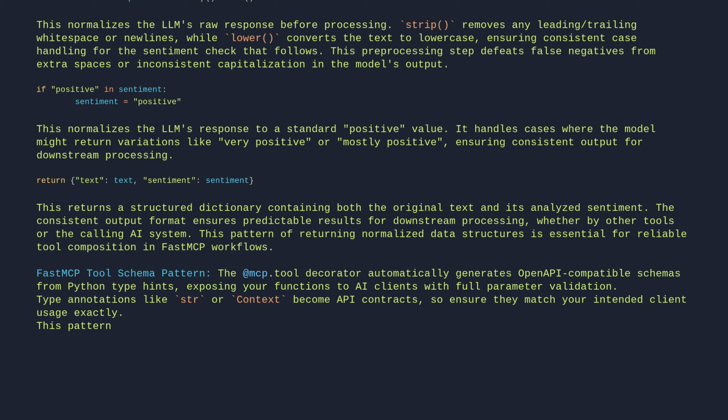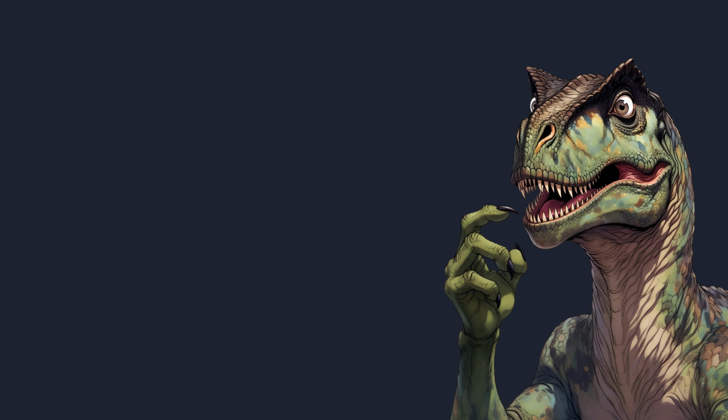This pattern eliminates manual schema writing while maintaining strict type safety across the AI boundary. The schema that appears in the documentation was never written, yet it enforces every rule.